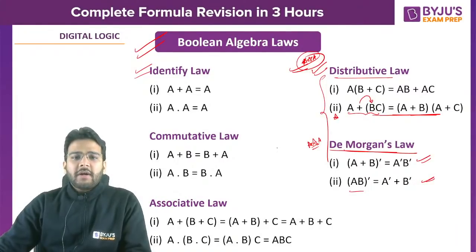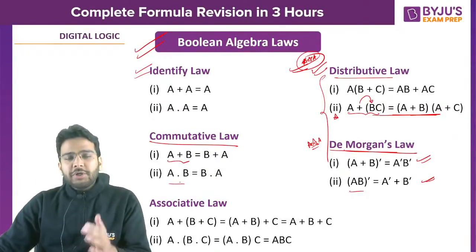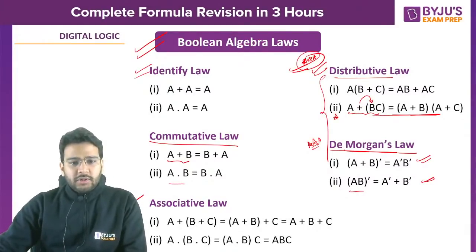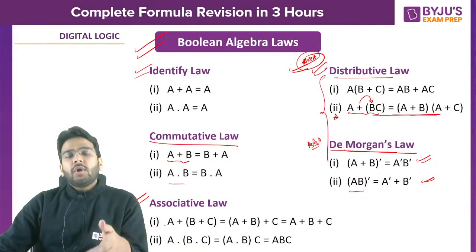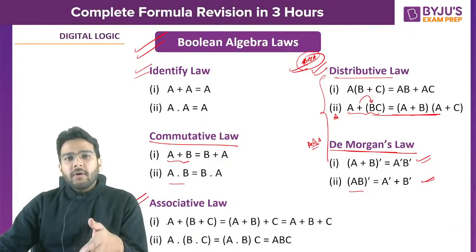Is it clear so far? Now what about the commutative law? We know this: A or B is equal to B or A, and for the AND operation, A and B is equal to B and A. What about the associative law? This is also important. Sometimes they may ask which of the following does not follow the associative property. They will give you 3 to 4 options like AND, OR, NAND, XOR.